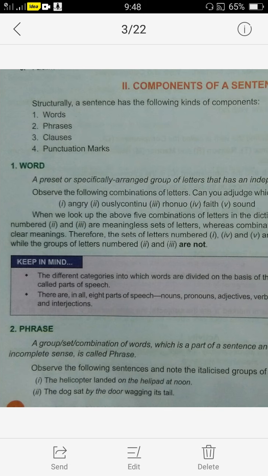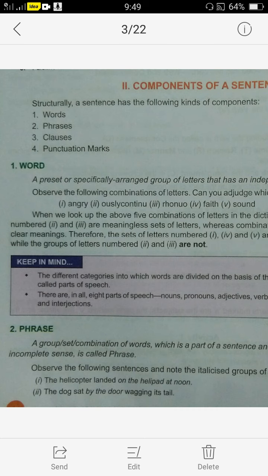Now listen carefully, what is a phrase? A phrase is again a group of words. It is a part of a sentence. Remember, a group of words, a part of a sentence, which makes sense but is not complete. There would be a combination of a few words that will make a phrase. A single word is not a phrase. There would be more than one word and it will be meaningful, but it will not make a complete sense like a sentence. That is called a phrase.